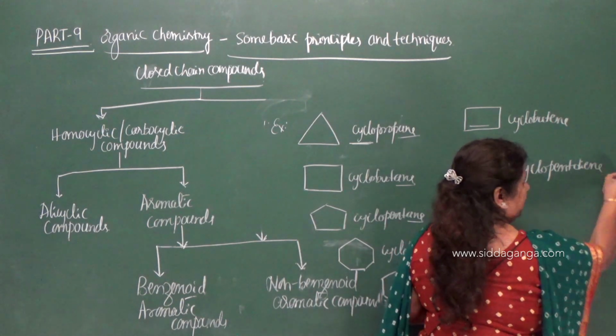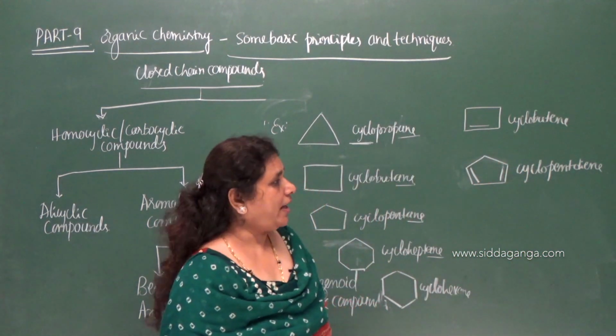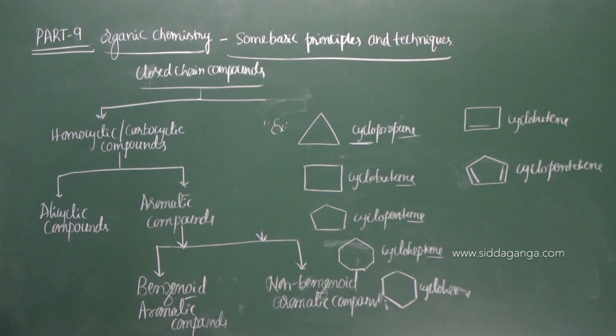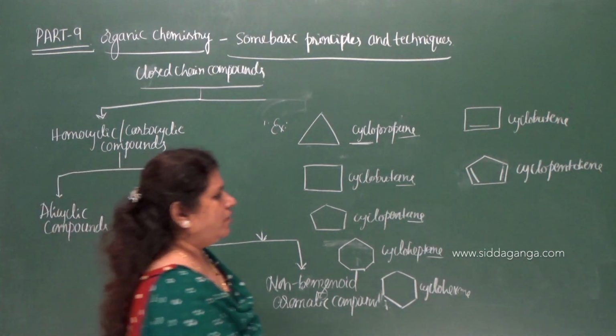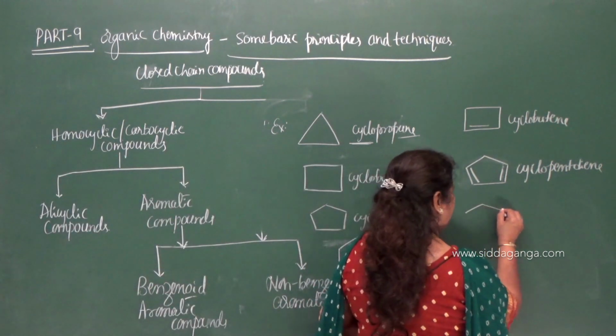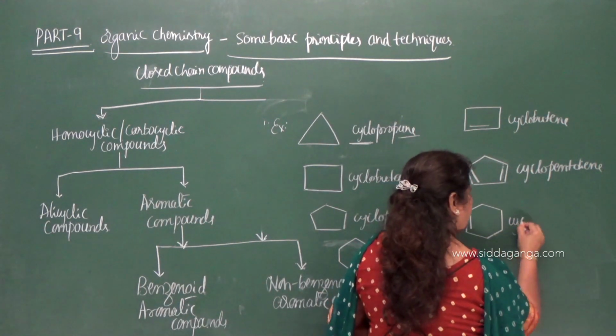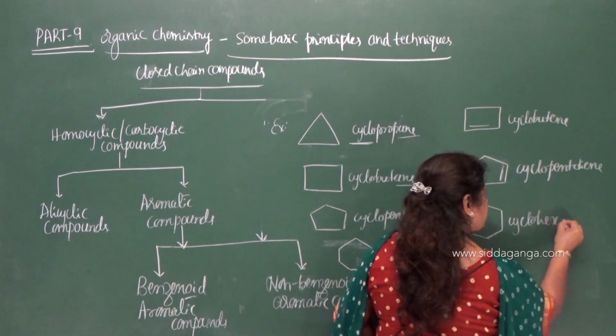Cyclopentadiene. Diene means there are 2 double bonds in the compound, therefore it is diene. Now let me give one more example. What is the name? Cyclohexene.